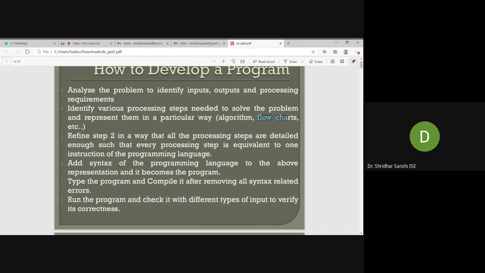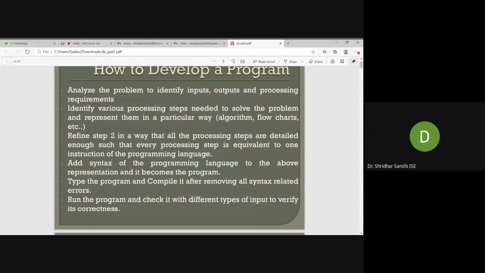Using those, you code, then compile, and if there are no errors, you can execute and run that program. This is the procedure for writing a program.